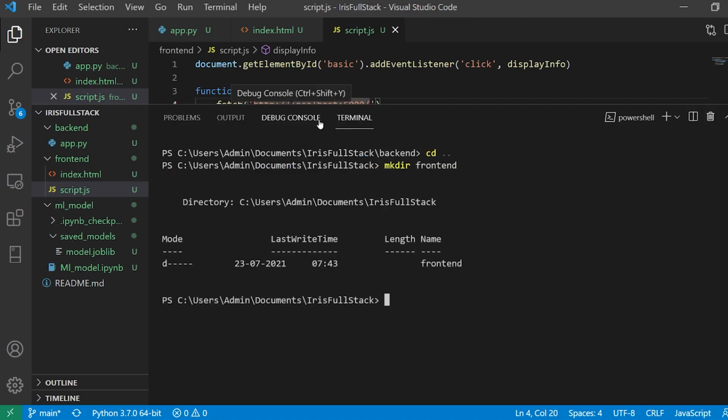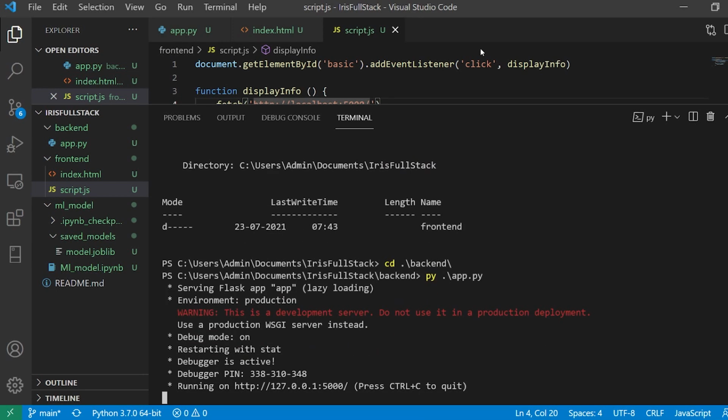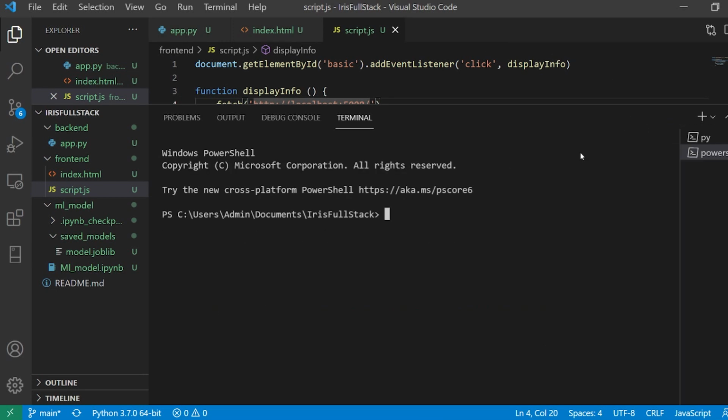First of all, let me run my backend. I'll say python app.py. So my file is up and running. Now I'll open a new terminal. You have to keep this terminal running, please understand this. And here you can now use, let's say, a server for the front end. If you use React, you get by default localhost colon 3000, or for Angular there is something or the other. So we require a server.